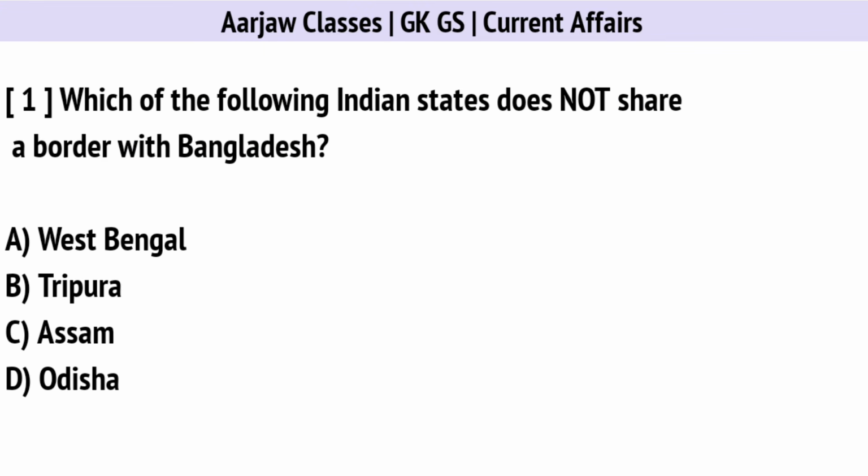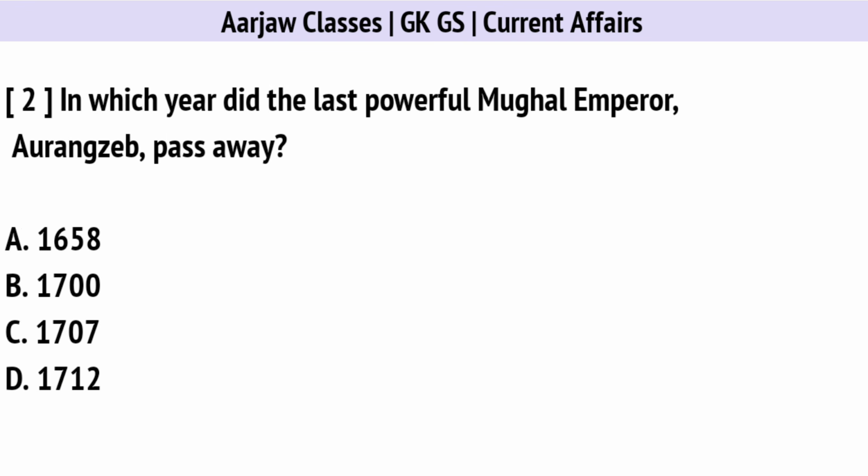Which of the following Indian states does not share a border with Bangladesh? Correct option is D. Odisha. In which year did the last powerful Mughal emperor Aurangzeb pass away? Correct option is C. In 1707.